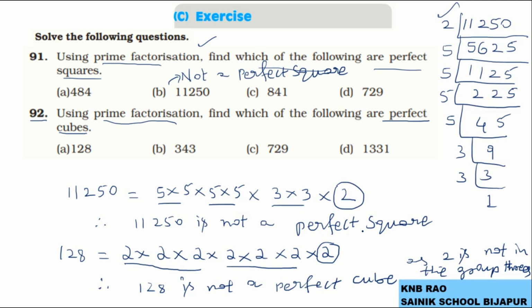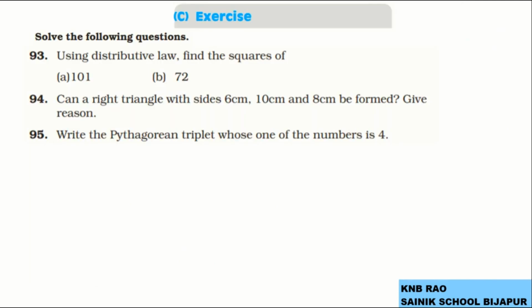Next, coming to question number 93. Students, in question number 93, using distributive law, find the square of these 101 and 72. Students, first of all, what is distributive law?